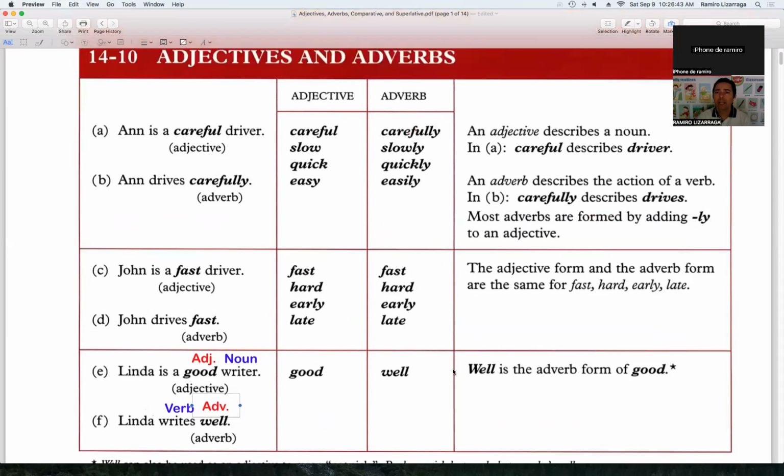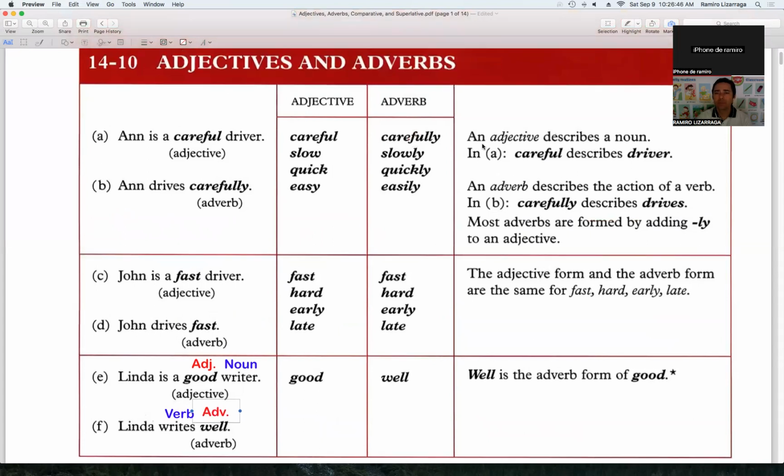Like I told you before, an adjective describes a noun. Carefully describes the driver. An adverb describes the action of the verb. Look at this, the action. Because as you remember, some verbs have action and others don't have actions.